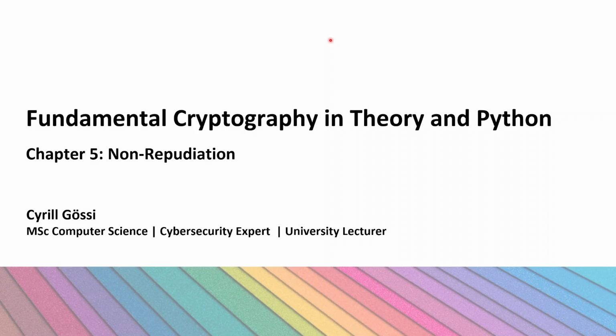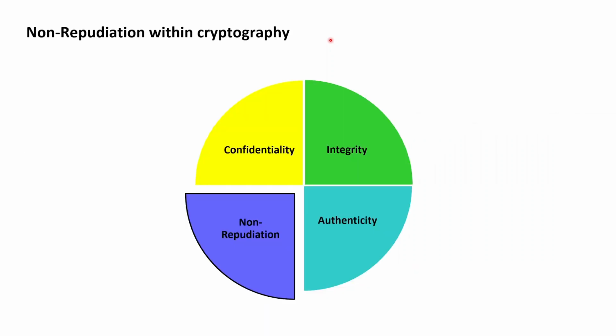We have reached chapter 5 of our course about fundamental cryptography in theory and Python, and with this reached the second to last chapter, which is dedicated to the classic cryptography security goal of non-repudiation. As a recap, the four classic security goals of cryptography are confidentiality, integrity, authenticity, and non-repudiation.